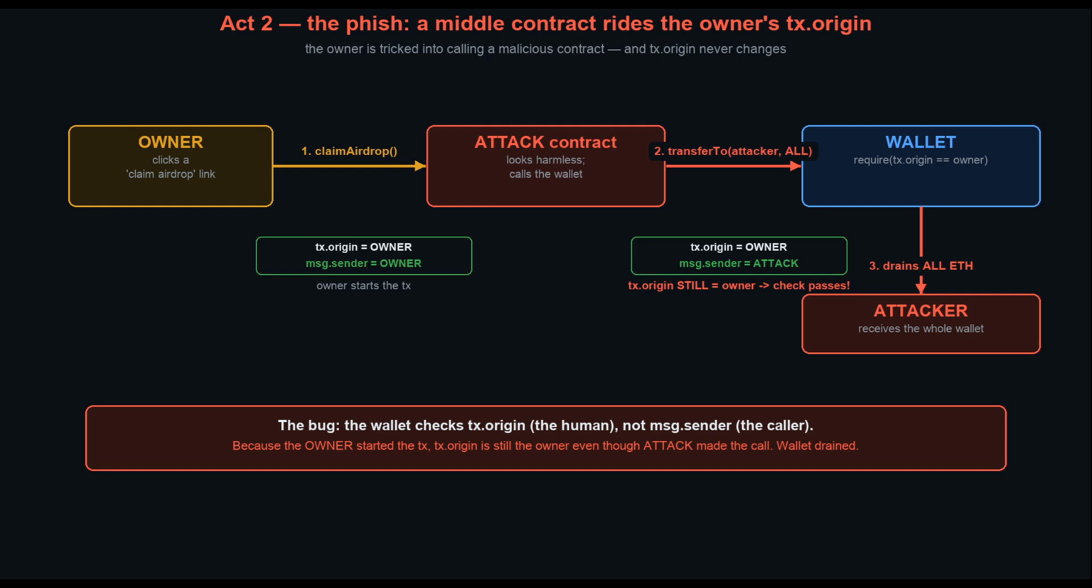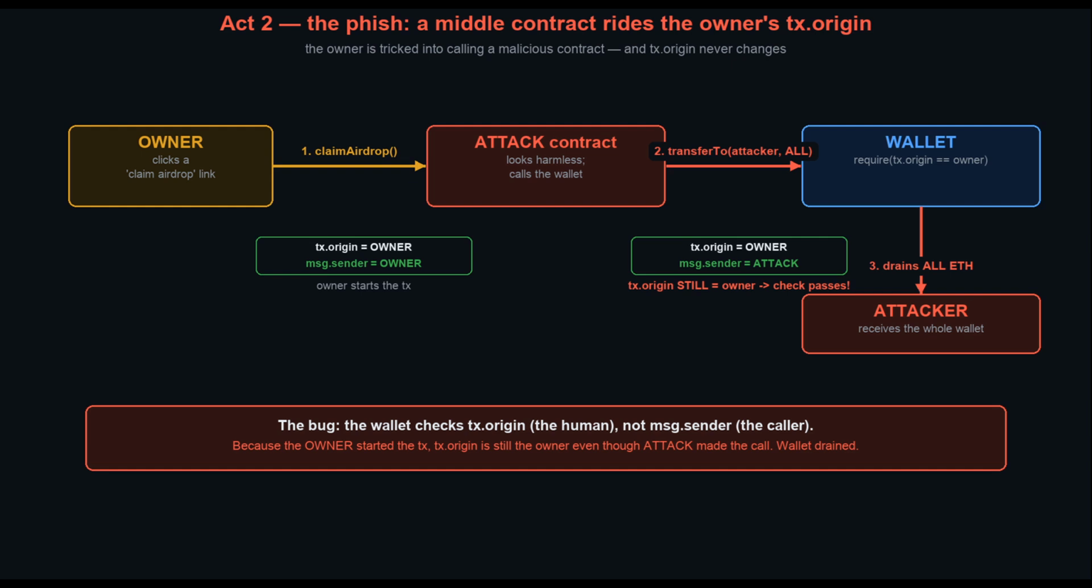Now, from the wallet's view, msg.sender is the attack contract, but tx.origin, the human who started it all, is still the owner. The guard checks tx.origin equals owner, sees the owner, and passes. So the wallet drains its entire balance to the attacker. The owner never signed the transfer, never leaked a key, they just clicked one button.